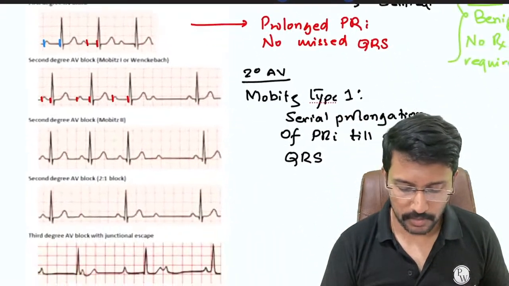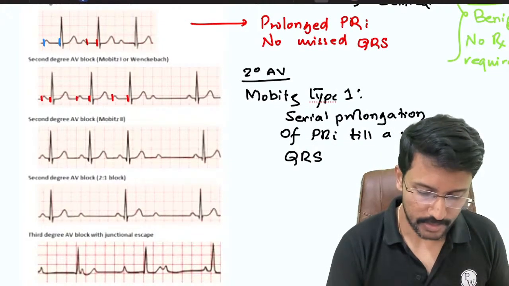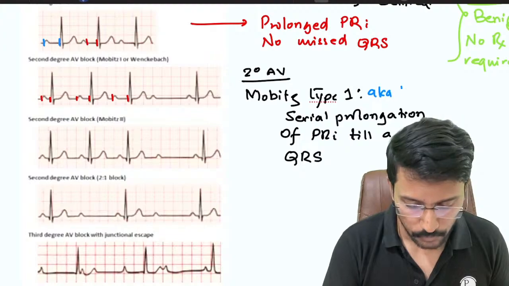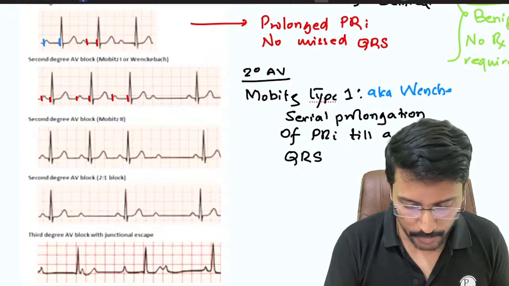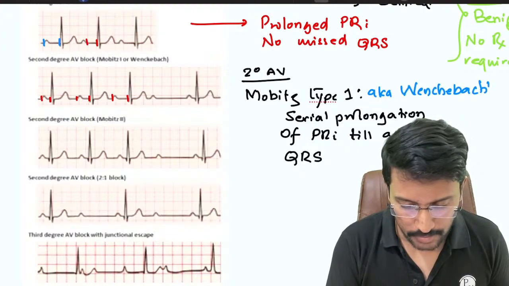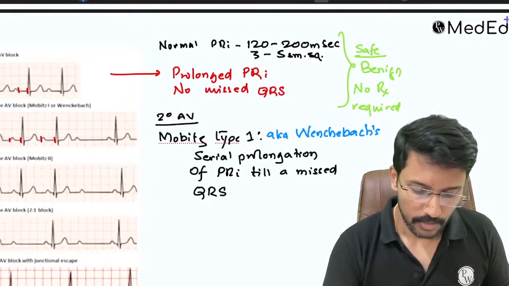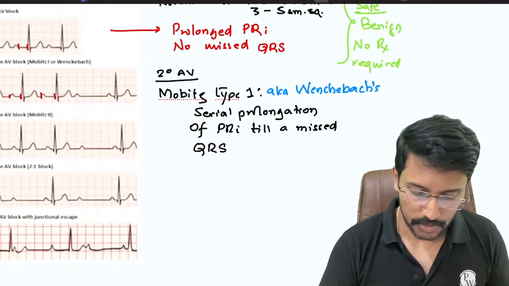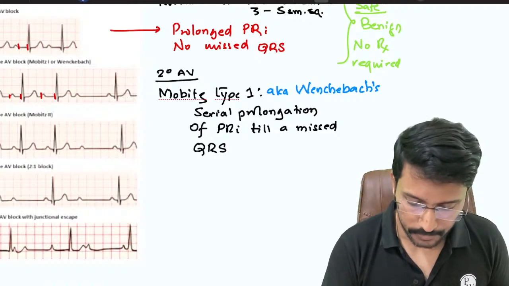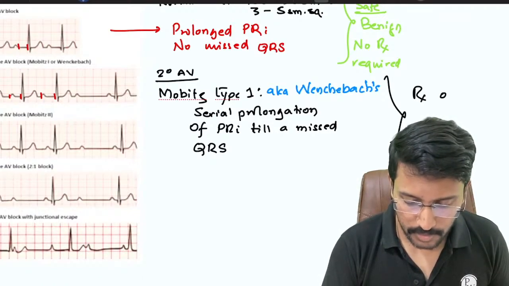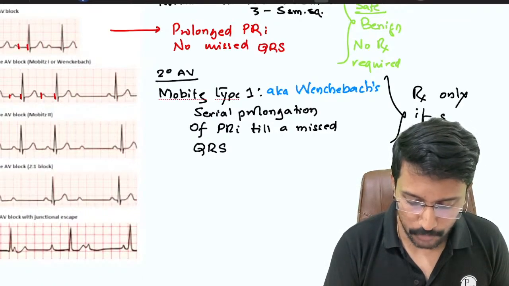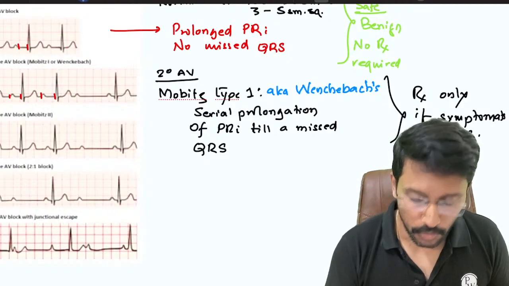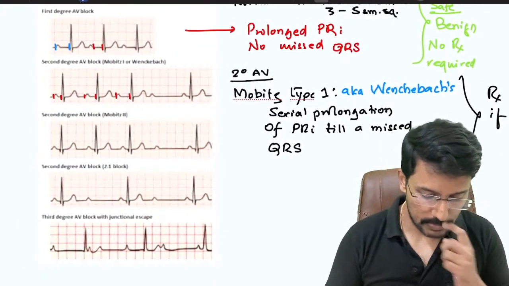This is what we call Mobitz type 1, second degree AV block Mobitz type 1, which is also known as the Wenckebach phenomenon. Okay. Now, how do we treat these patients? This is also benign or safe, generally not needed to treat. So we treat these patients only if symptomatic. If they're not symptomatic, there is no need for treatment for Mobitz type 1.